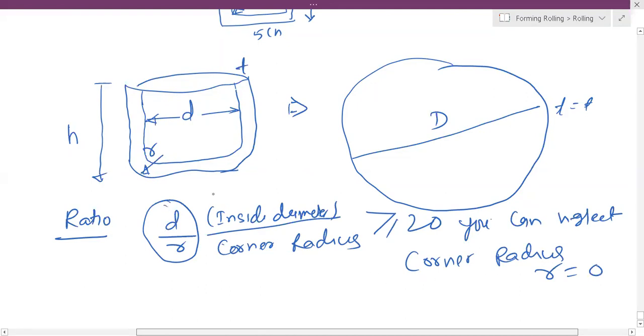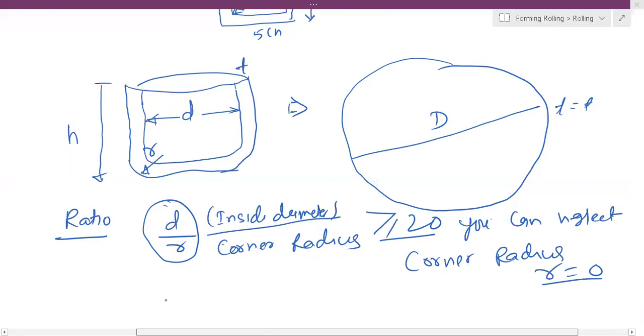When? Because when the diameter is big, if it is more than this ratio, we can neglect the corner radius. Okay, fine. So, corner radius neglected.